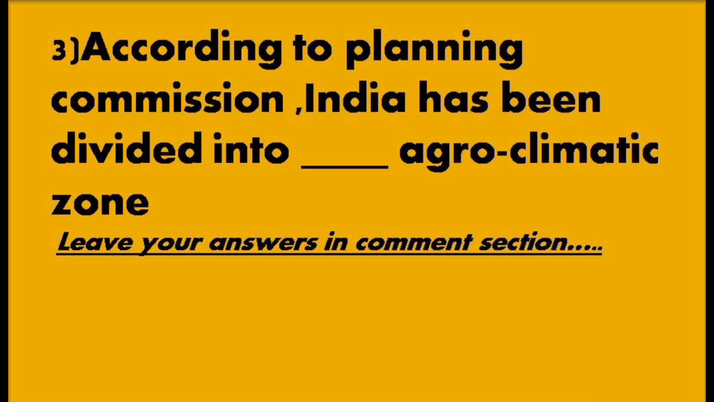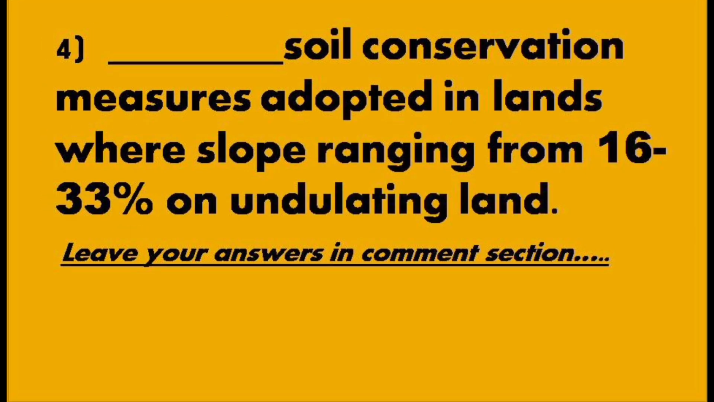Third question: according to the Planning Commission, India has been divided into dash agroclimatic zones. Fourth question: dash soil conservation measures are adopted in lands where the slope ranges from 16 to 33% on undulating land.